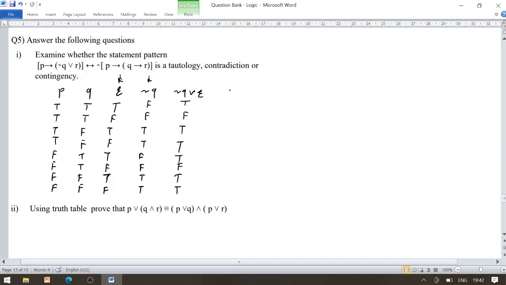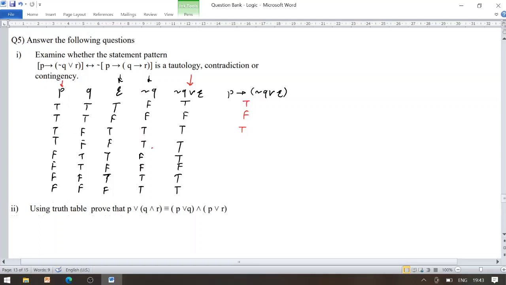Next, P conditional negation Q disjunction R is given by, as everyone knows, T conditional F is F. So look at P and negation Q disjunction R. T to F is F, and all remaining entries become true.